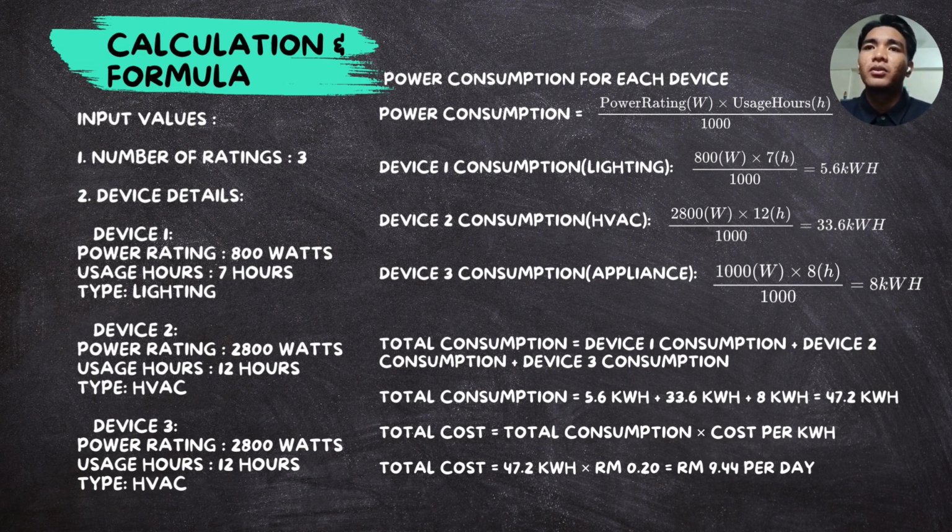So here are the calculations involved. The first one is the power consumption. We calculate the power consumption for each device. How do we calculate it? By the power rating in watts times usage hours, then divide by 1000.